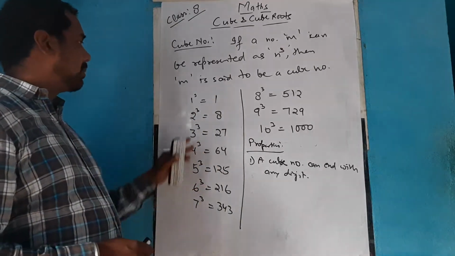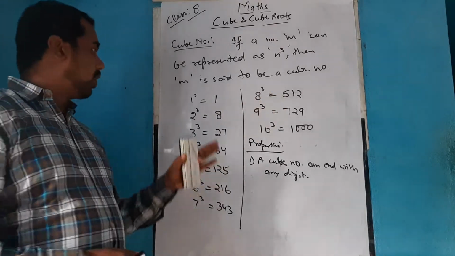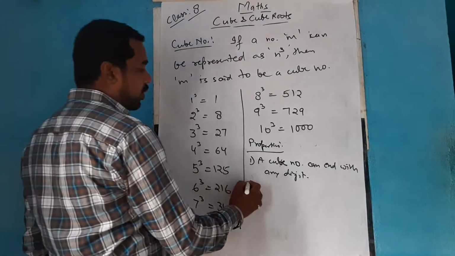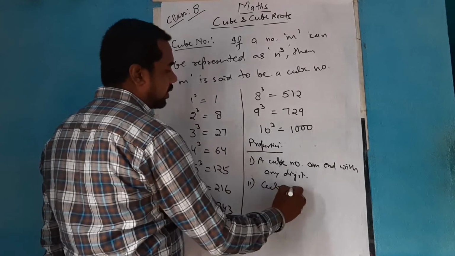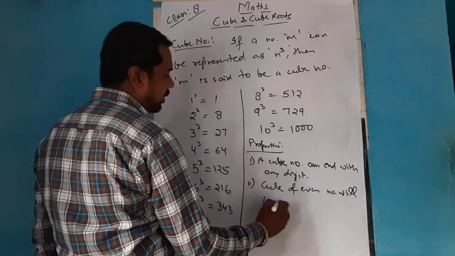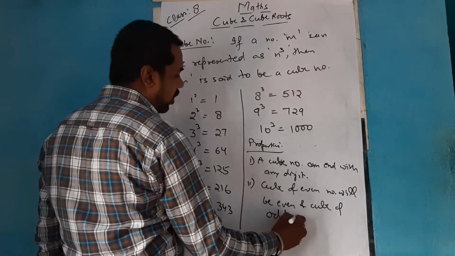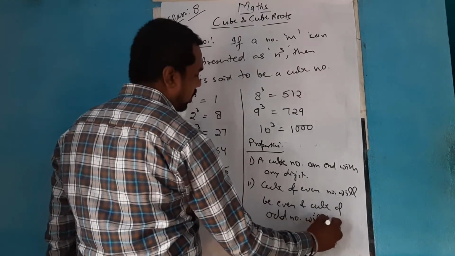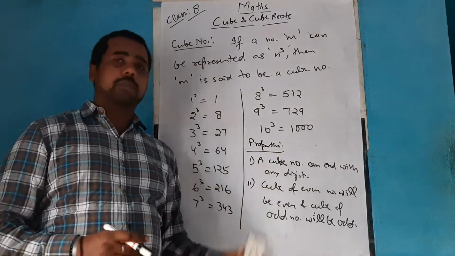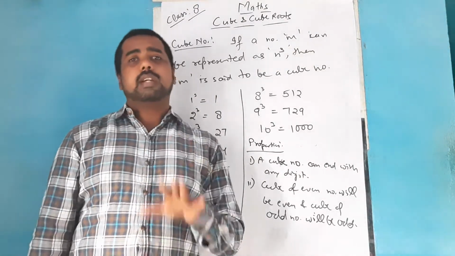If you see some other numbers, like the even numbers, the cubes of all even numbers end with an even digit, and the cubes of all odd numbers end with an odd digit. It means to say that the cube of an even number will be even, and similarly the cube of an odd number will be odd. So these could be two important properties, but the first property cannot be called important because you cannot specify for a particular number that a cube will end with this digit only.